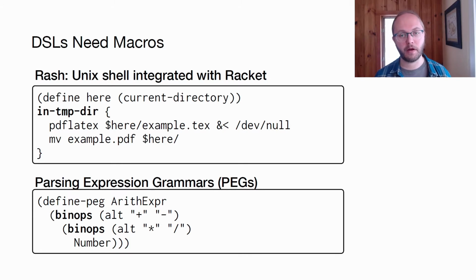And here's a snippet of a parser for an expression language, with several precedence levels. It's written in a DSL for parsing expression grammars, or PEGs. It uses a PEG macro called binops to abstract over the parsing logic that's common to each precedence level.